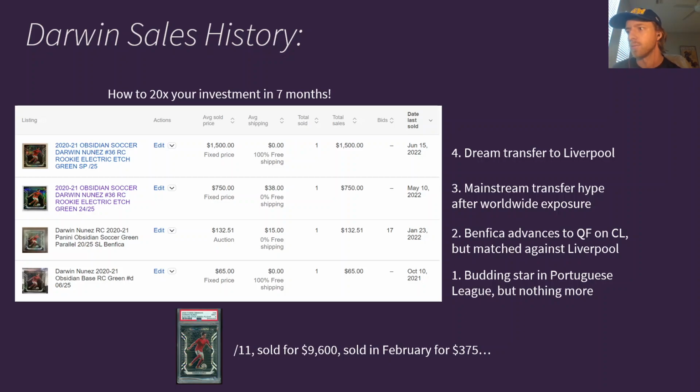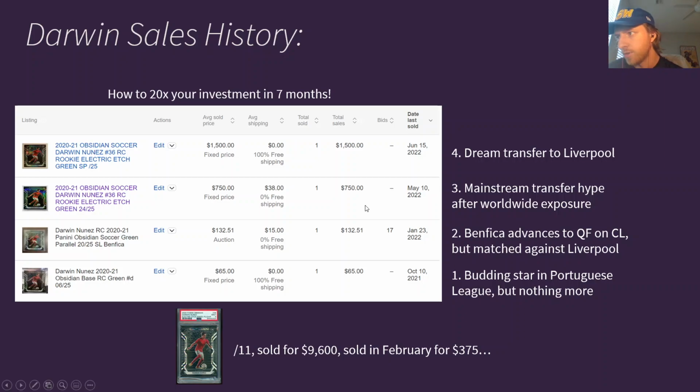Now he is seen as a world-class player that is going to transfer to a huge club and make a big difference going forward. So then we reach the final point that just happened this past week, where he gets his dream transfer to Liverpool and his prices explode again, going from $750 to $1,500. So over the course of 7 months, this investment 20x'd, which is just ridiculous, especially considering the market that we're in.